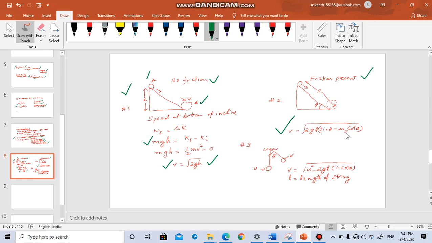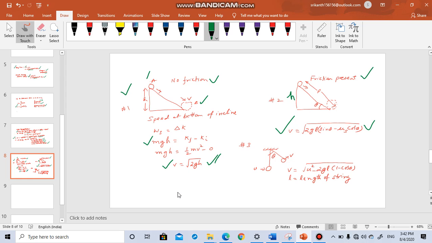See, if you put mu equal to 0, this will become 2gL sine theta. What is L sine theta? It is h only. In this triangle, h divided by L is sine theta, so h will be L sine theta. So from this case, you can derive the earlier case. So this is the general formula when friction is present.